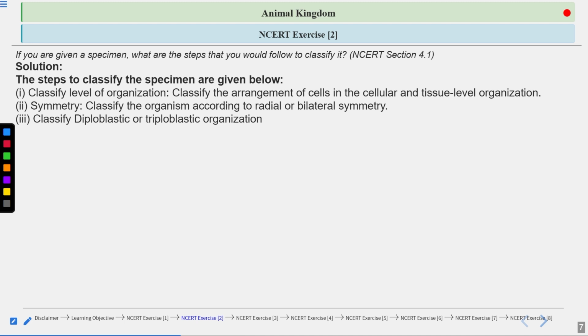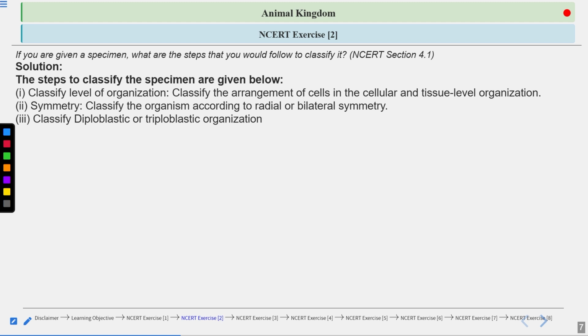Classify diploblastic or triploblastic organization. What type of layers of cells are present at the time of the embryo? Whether it is having the diploblastic or the triploblastic type of organization. So you will classify the organism as diploblastic if it has only two layers, ectoderm and endoderm, and in between ectoderm and endoderm there is a mesoglea, a gel-like substance.